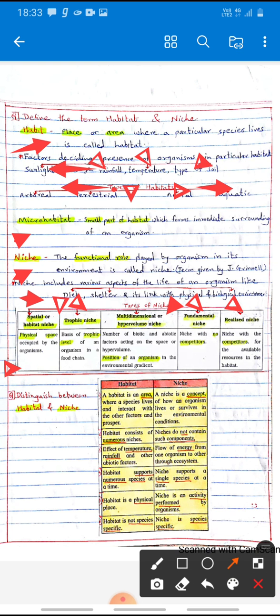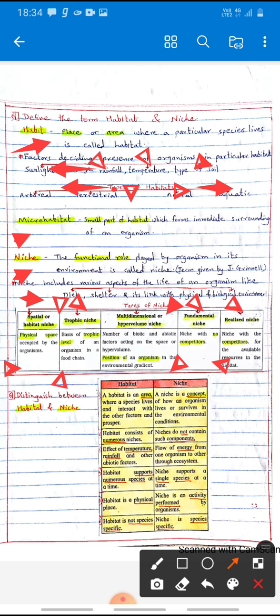Trophic niche means the basis of trophic level of an organism in the food chain. These are called as trophic niche. Multidimensional niche, that is number of biotic and abiotic factors. Biotic means living, abiotic means non-living factors acting on the space. These are mostly the position of an organism in environment. Gradient.